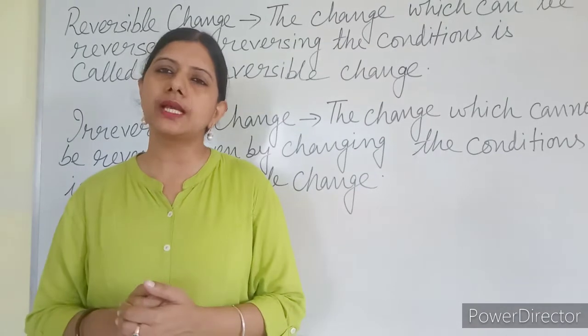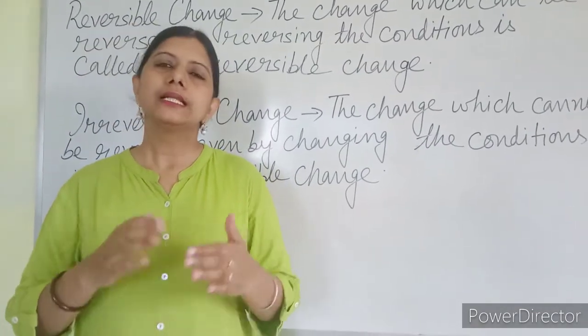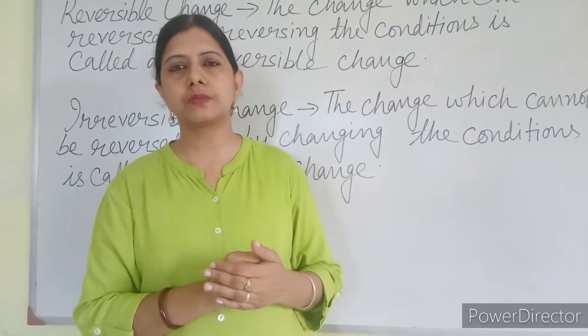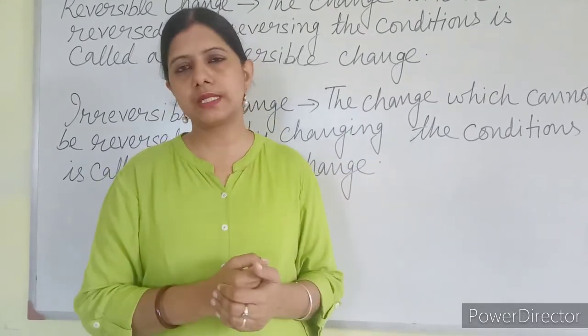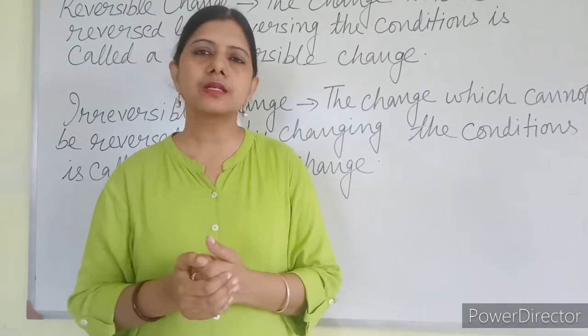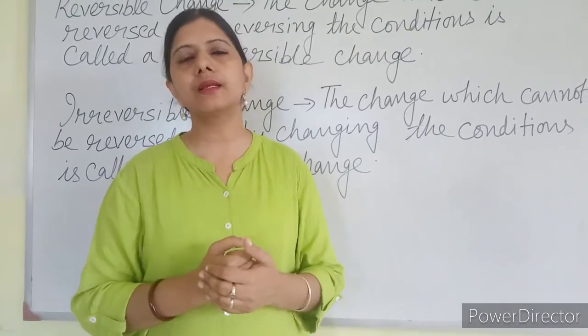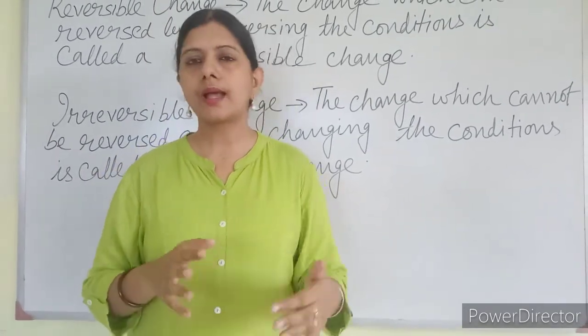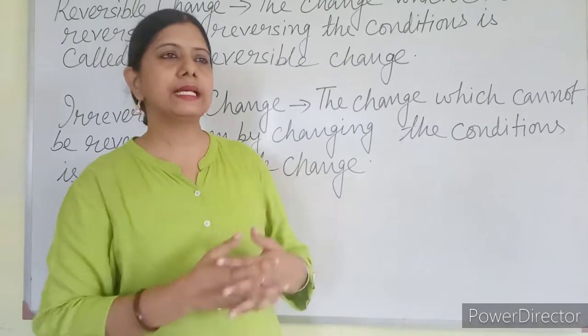Generally, reversible change, what kind of change? When there is a change in the physical state of a substance, color of a substance, texture of a substance, generally these are called reversible changes. Irreversible means you cannot get back the original substance even by changing the condition. I have already given you many examples.